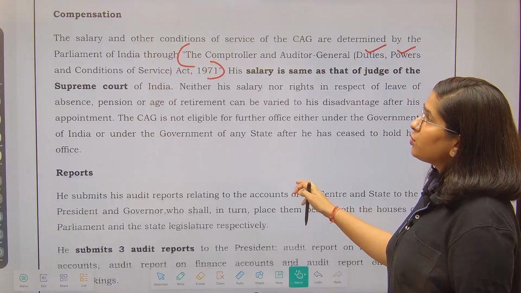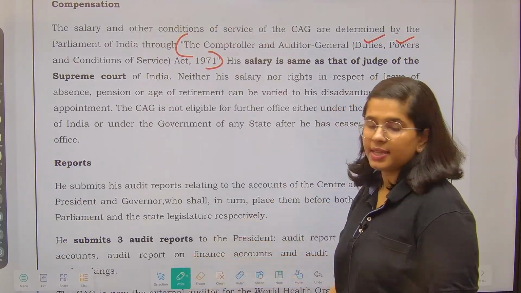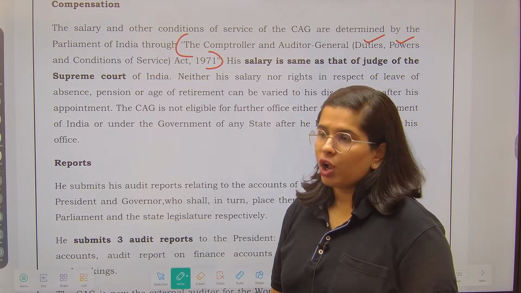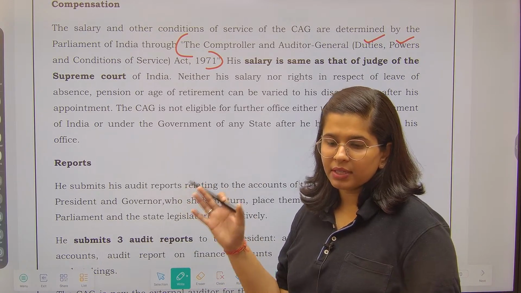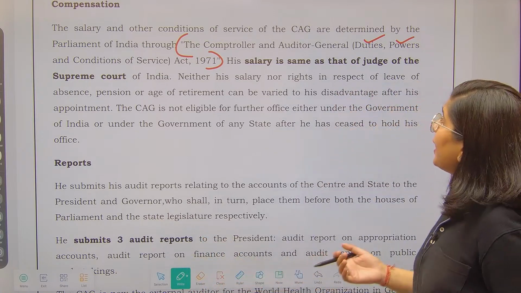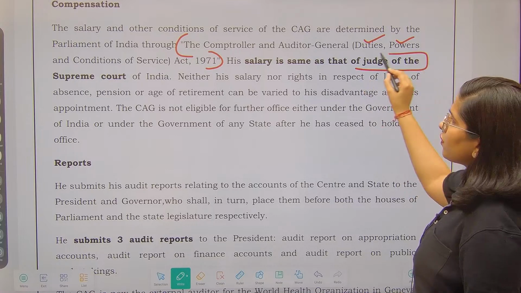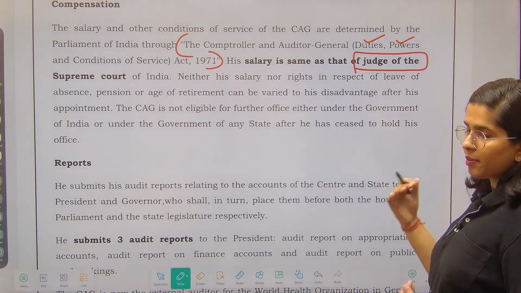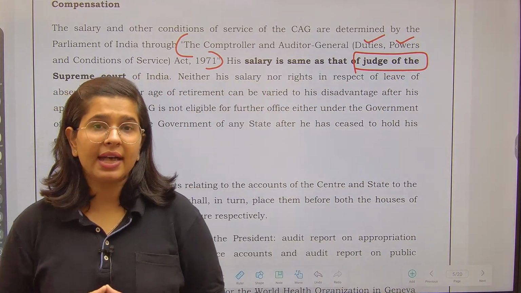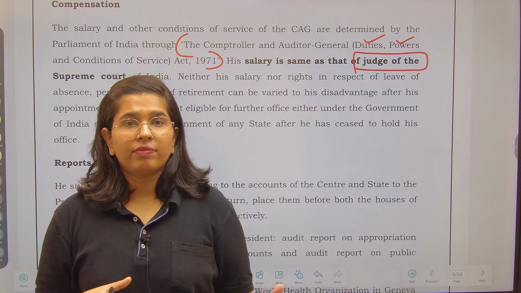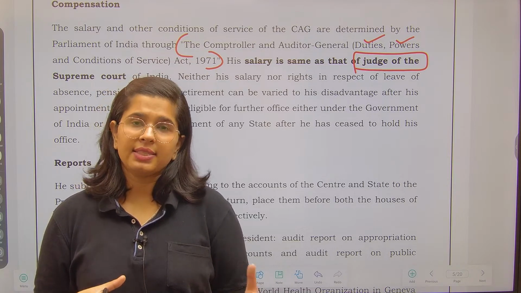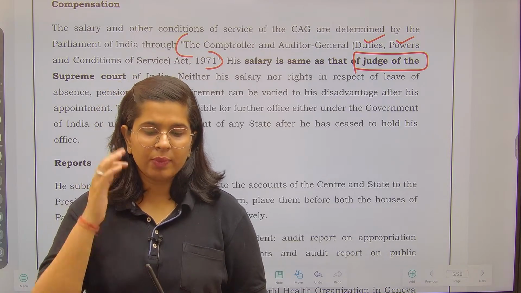But still, please do not get confused. Please remember that CAG is a constitutional body, not a statutory body. Although the act has been made by the Parliament, this is just to define the powers as well as duties more clearly. Next, the salary is the same as that of a judge of the Supreme Court. From this, I remember one more point you have to remember: the removal of CAG will also be as per the removal of judges of the Supreme Court of India. That means on the same grounds and the same process that is followed for Supreme Court judges.